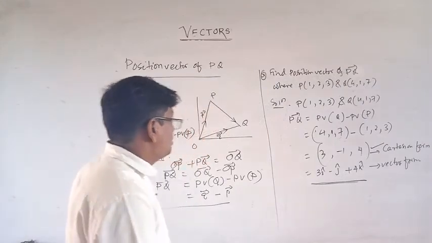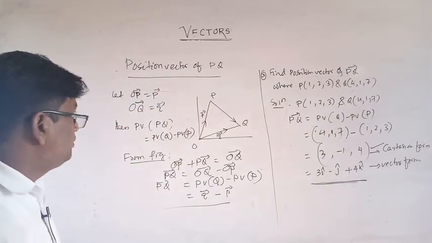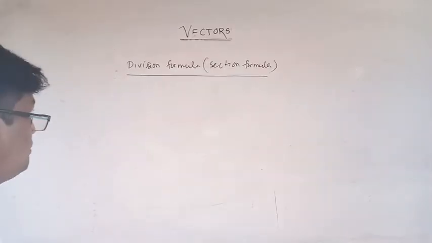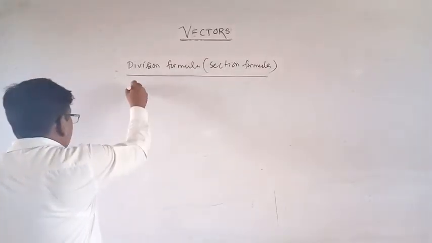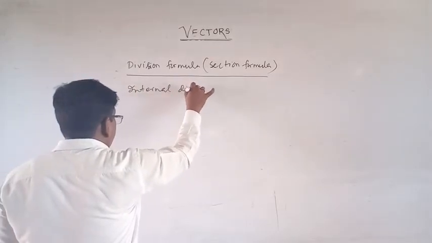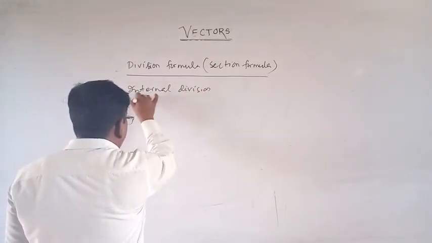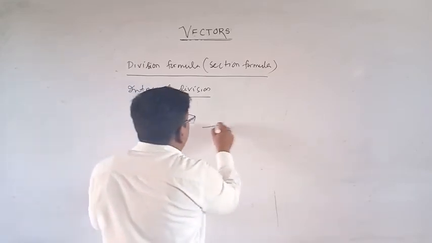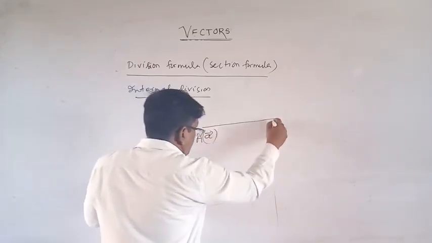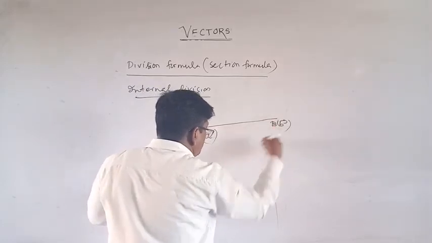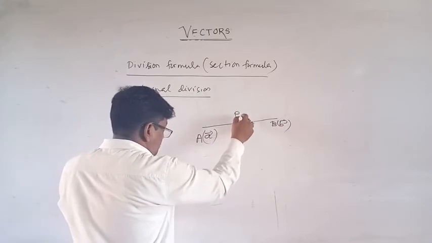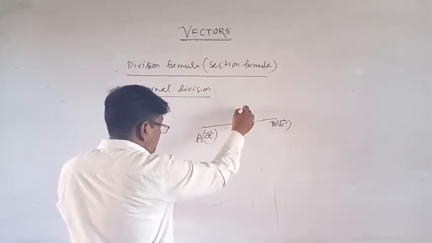Now division formula or section formula. Internal division. Suppose this is point A whose position vector is A, and this point is B whose position vector is B, and this point is P whose position vector is unknown.